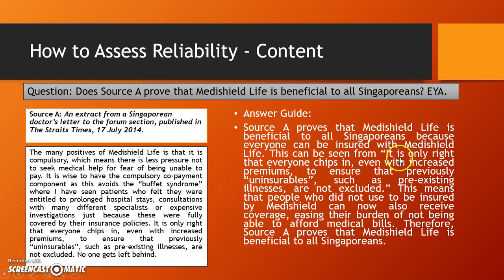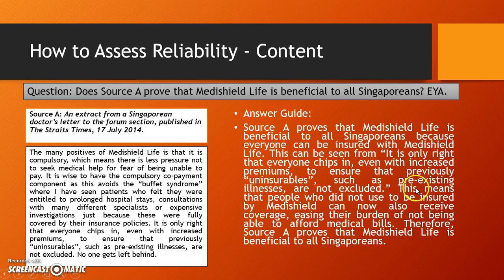This can be seen from "it is only right that everyone chips in, even with increased premiums, to ensure that previously uninsurables such as the pre-existing illnesses are not included." So basically, this is taken from the source, from here. This line is basically the evidence, the clue in the source.